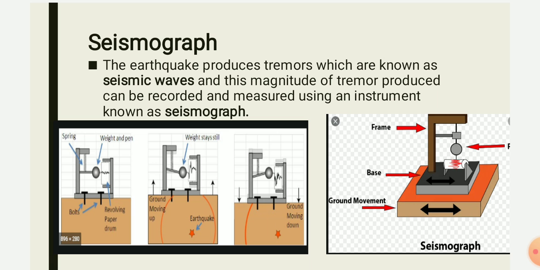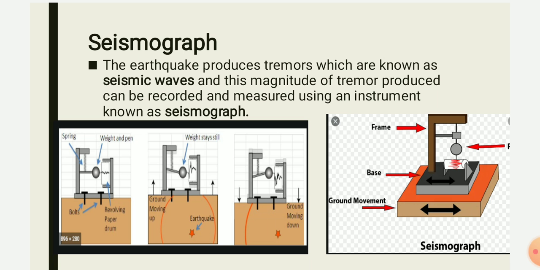Now how does it help us to know the magnitude of the earthquake? As you can see in the figure, there is a ball attached to a spring, and the rod which holds the spring is connected to bolts, which are then firmly placed inside the ground.